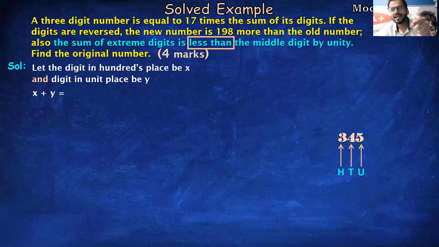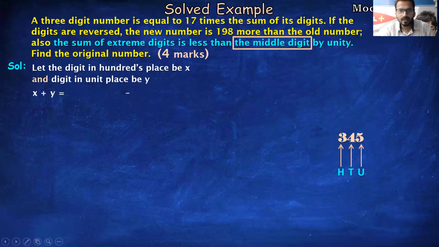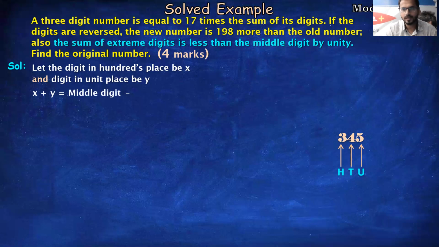Less than means, less than what, we don't know, so we will leave a blank space. How much less? Is less than the middle digit. Whatever comes after that, you have to write in the blank space. This is the middle digit, by unity. Unity means 1. I hope this is clear to everyone.